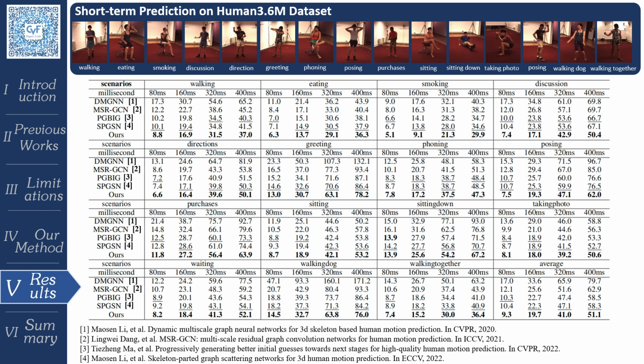Following the standard evaluation metric commonly used in previous methods, we adopt mean per joint position error, that is MPJPE, as a metric for quantitatively evaluating 3D human motion prediction. The above table shows the MPJPE performance comparison between our method and others on the Human3.6M dataset.